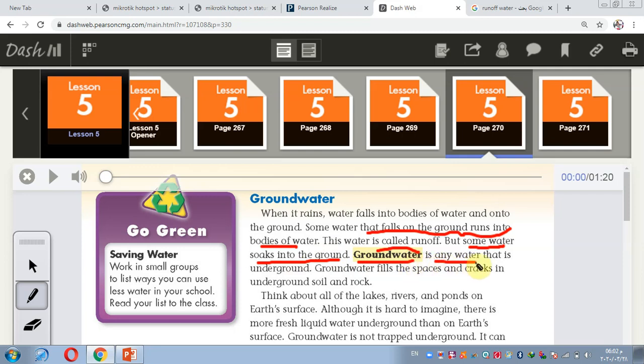Groundwater is any water that is underground. Groundwater fills the spaces and cracks in underground soil and rock. So, what is the meaning of groundwater? Groundwater is any water that is underground, and it fills the spaces and cracks in underground soil and rock.